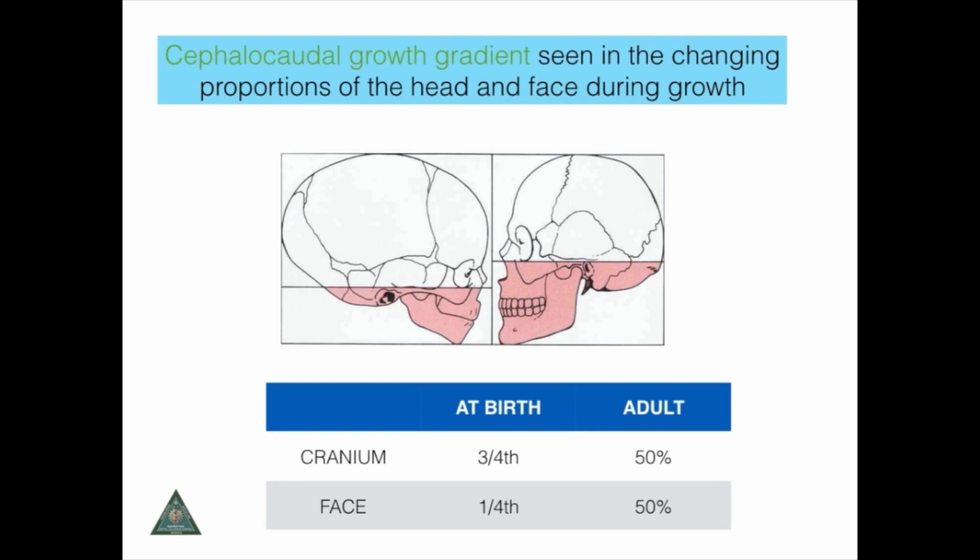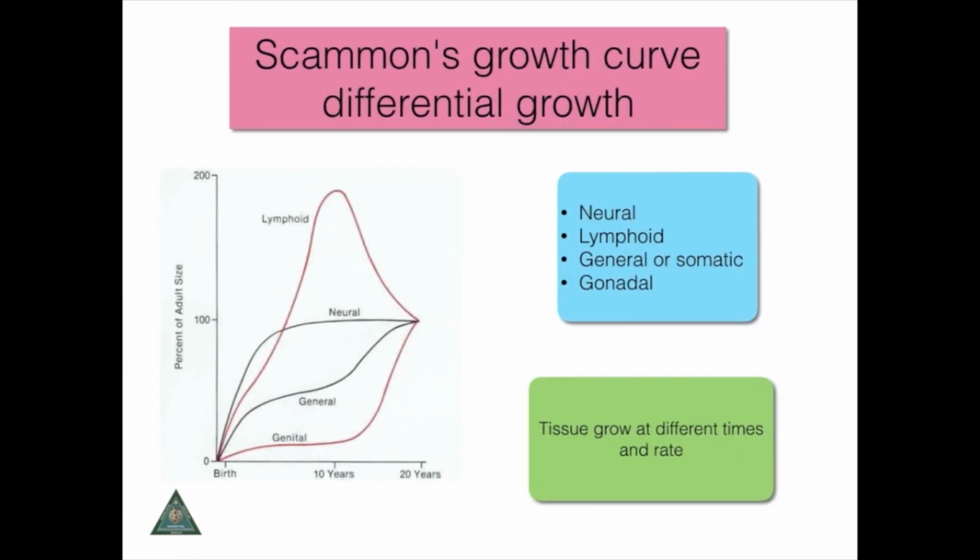This is explained also in the growth of the head, where the cephalocaudal gradient is seen changing the proportions of the head and face during growth. The cranium is 3/4 developed at birth, and in an adult it is 50%, whereas the face is only 1/4 at birth, and in an adult it's about 50%.